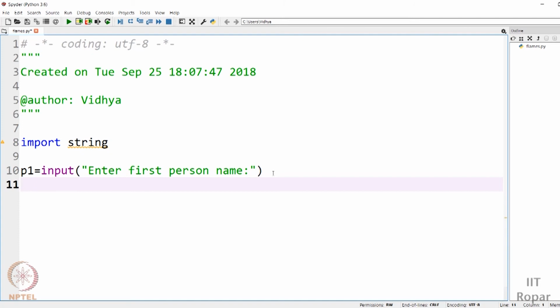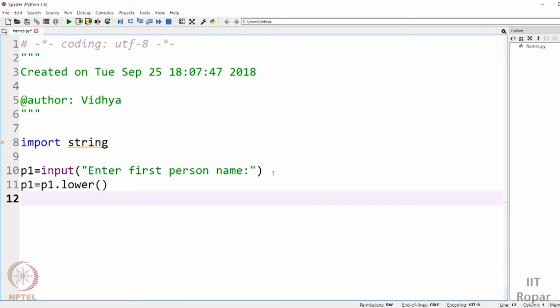Let us say lowercase. So I will convert it into lowercase. My new input will be the name of the person. The new name will be p1.lower. That is the functionality I'm going to use to convert into lowercase. As I had said, this is just to ensure that the input is in a uniform format. So this is how you convert into lowercase.